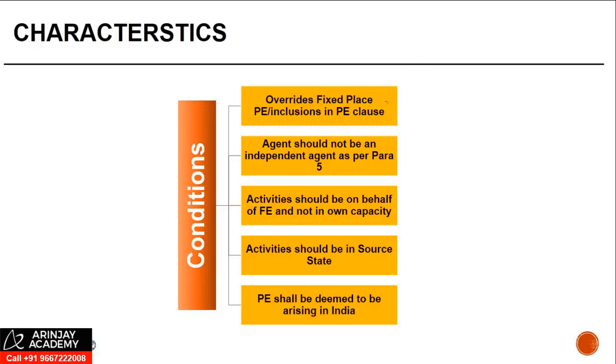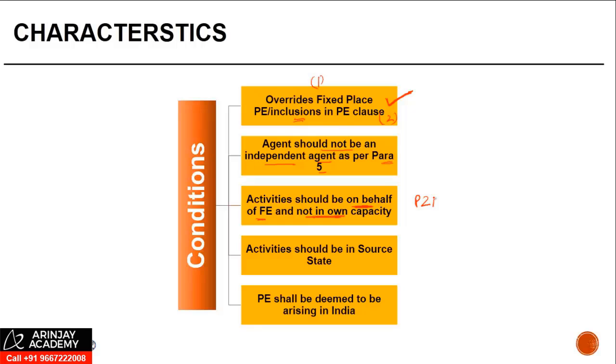The first characteristic is that it overrides the fixed place PE or the inclusions in the PE, paragraph 1, paragraph 2. Second is, for the applicability of this, the agent should not be an agent of independent status as per paragraph 5. The activity should be on behalf of the foreign enterprise and not in his own capacity.